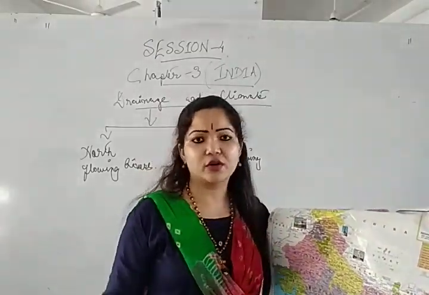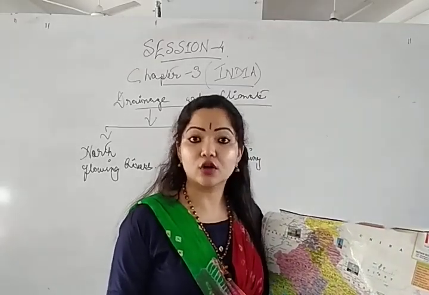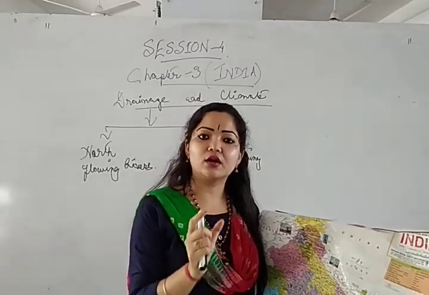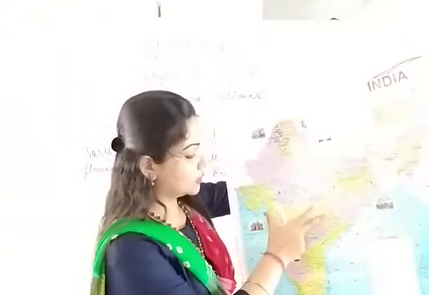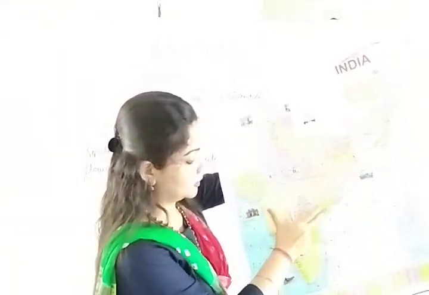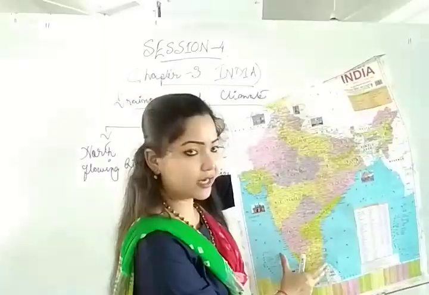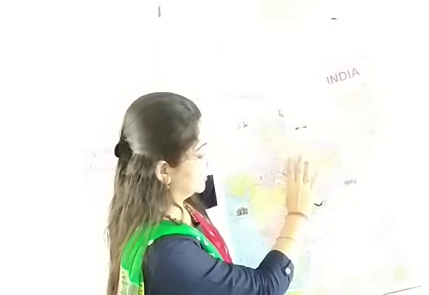Australia, New Zealand, Papua New Guinea, all these countries together are known as Oceania, not Australia. Australia is not known as a continent, but together it is known as Oceania. Fine, got it? Okay, so this part came to the northern part and joined with the entire rest of northern India.